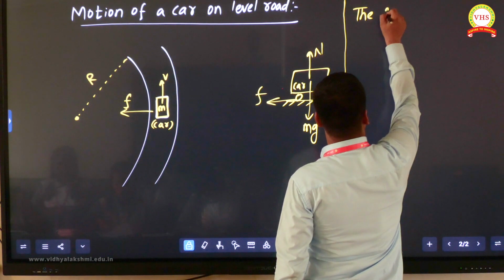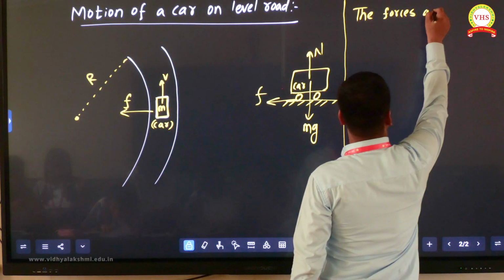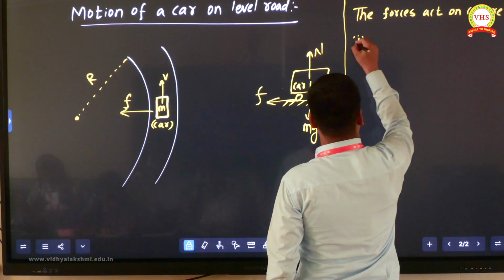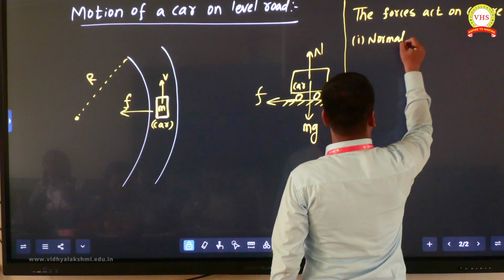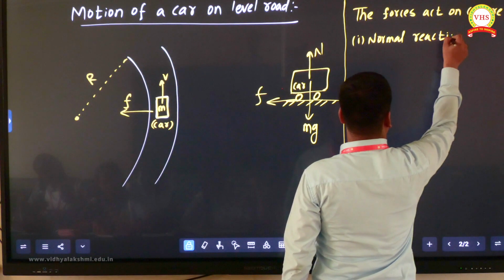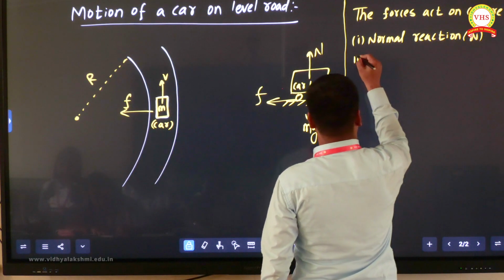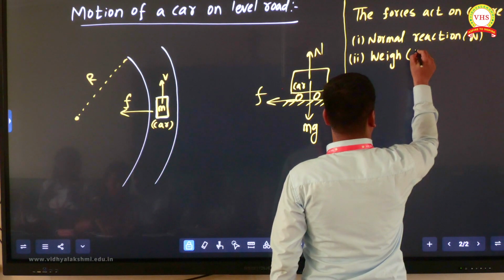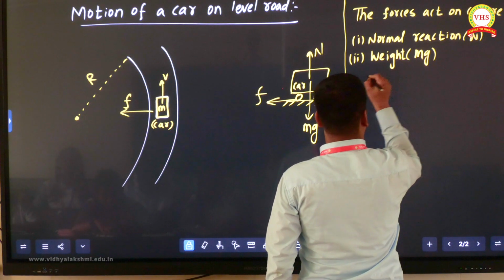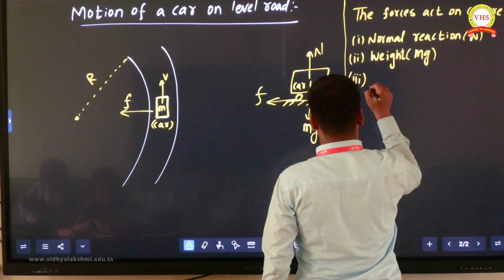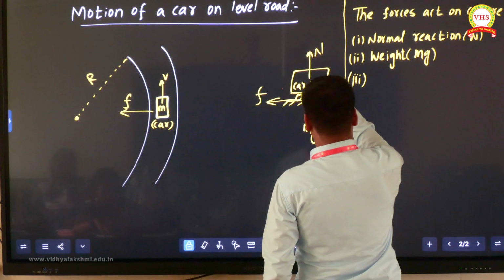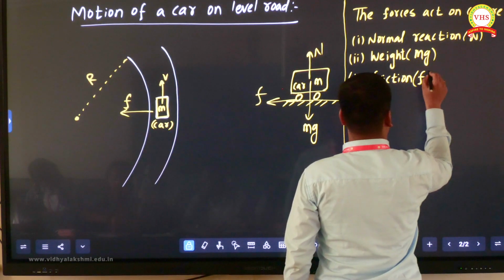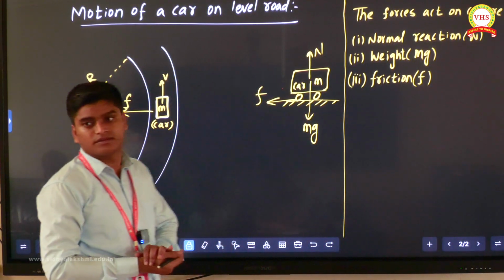The forces acting on the car are: one, normal reaction, that is capital N. Another one, weight or gravitational force, that is mg. Next, with car mass m, the frictional force, which you take as small f. Okay, three forces are acting.